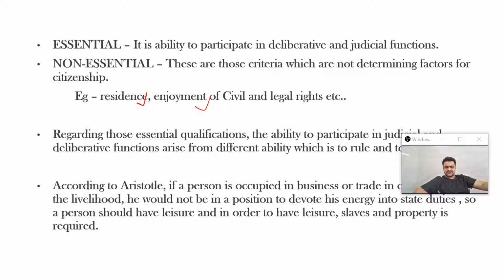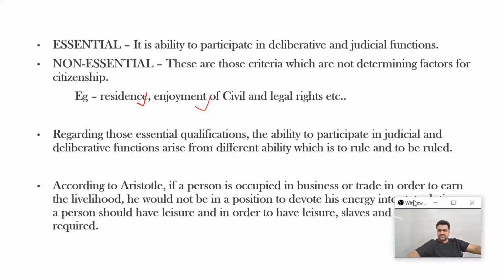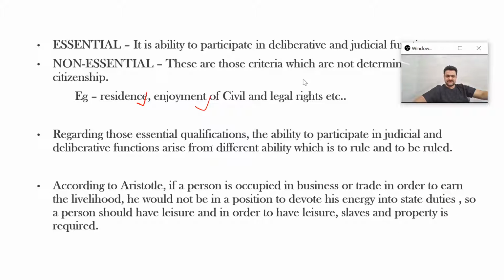Regarding those essential qualifications, the ability to participate in the judicial and deliberative functions arises from a different ability, which is to rule and to be ruled. So the capacity that he is talking about is deliberative and judicial.